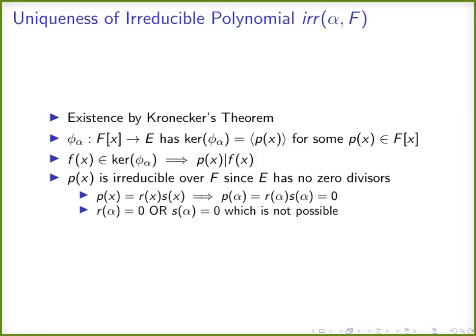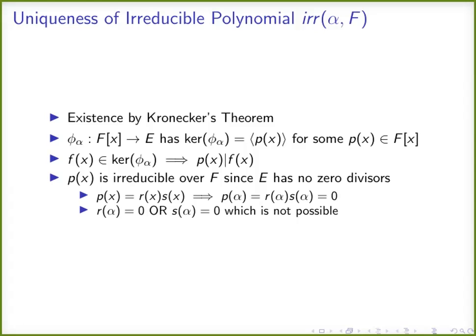Since E is a field, E cannot afford to have 0 divisors. So one of them should be 0. If none of them are 0, then E has 0 divisors, and this is not possible since E is a field. Therefore, either r of alpha is 0 or s of alpha is 0. But we already said that r of x and s of x are factors of p of x, and of course they have degree less than that of p of x.